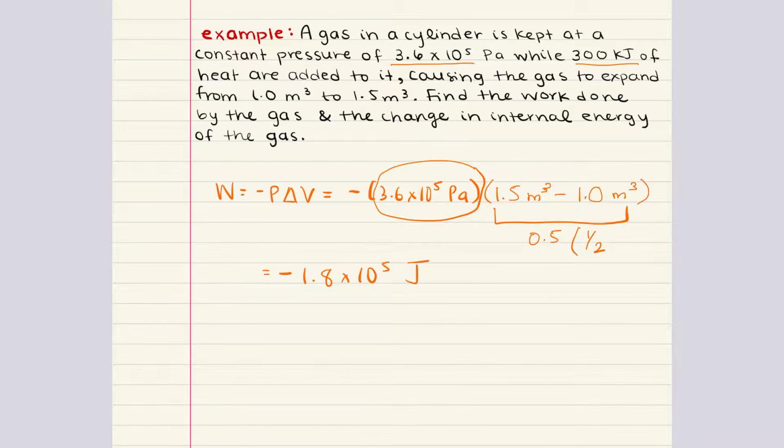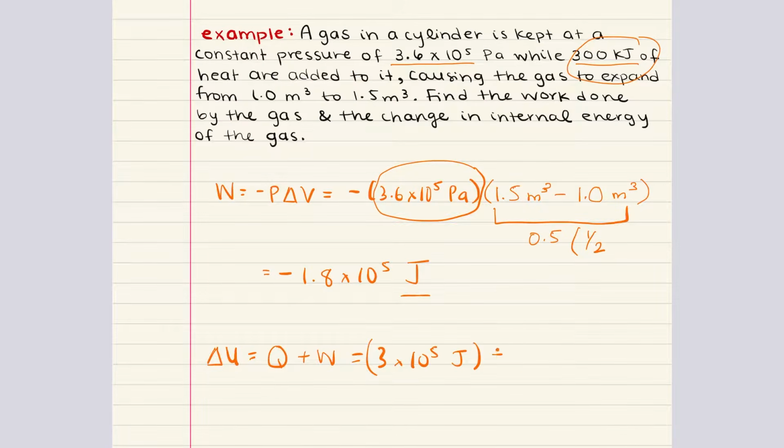Now this is our work done. Remember that the gas is expanding, and in our frame of reference, the system is doing work on the surroundings because the gas is expanding. Now, the next part of this problem is asking us to calculate the change in internal energy, and we can do this from the first law of thermodynamics, which says change in internal energy is equal to heat plus work. We're given our value for heat, 300 kilojoules. Now I'm going to change that to units of joules, so it matches with the units that we just calculated for work. The heat is equal to 3 times 10 to the 5 joules.